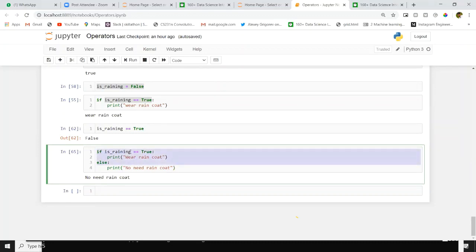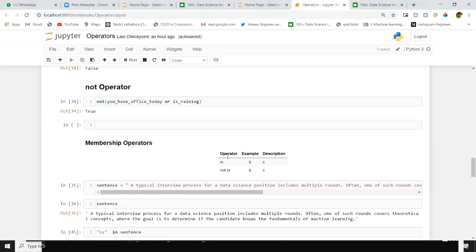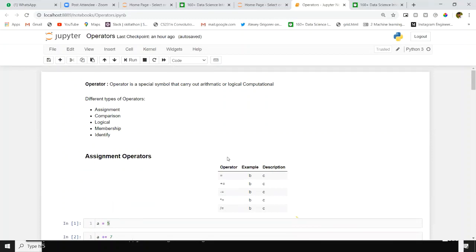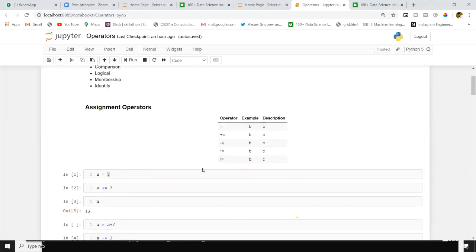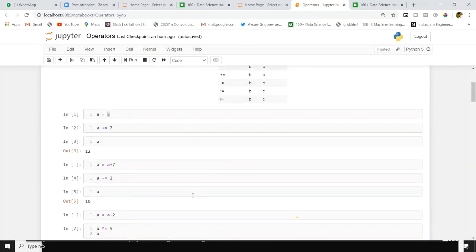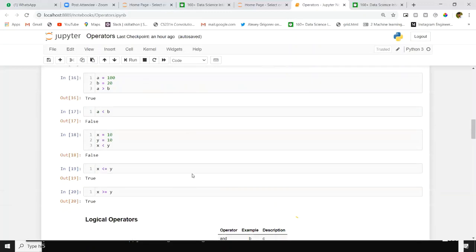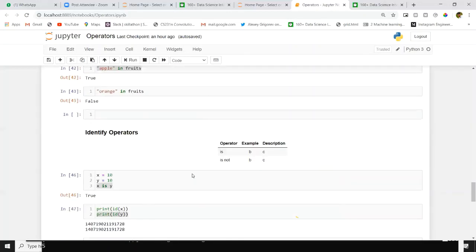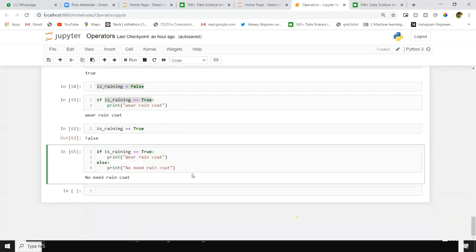Just try to practice these comparison operators yourself. Whatever we discussed in today's class is very important when you are dealing with assignments or giving a written test for any company. Definitely you will get questions on assignment operators and this if else statement. There's a chance of getting more questions on these statements. Just try to practice and improve your coding skills.